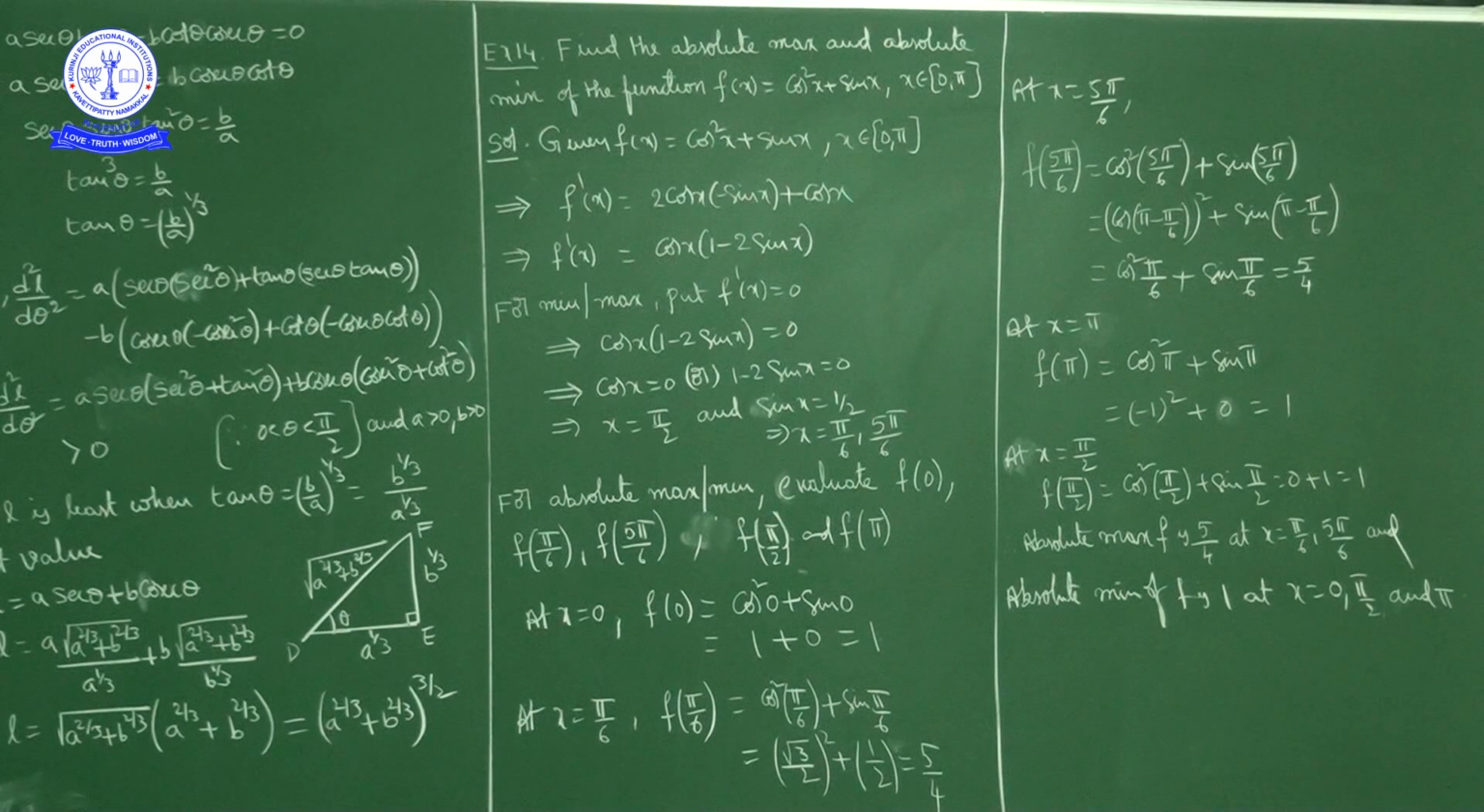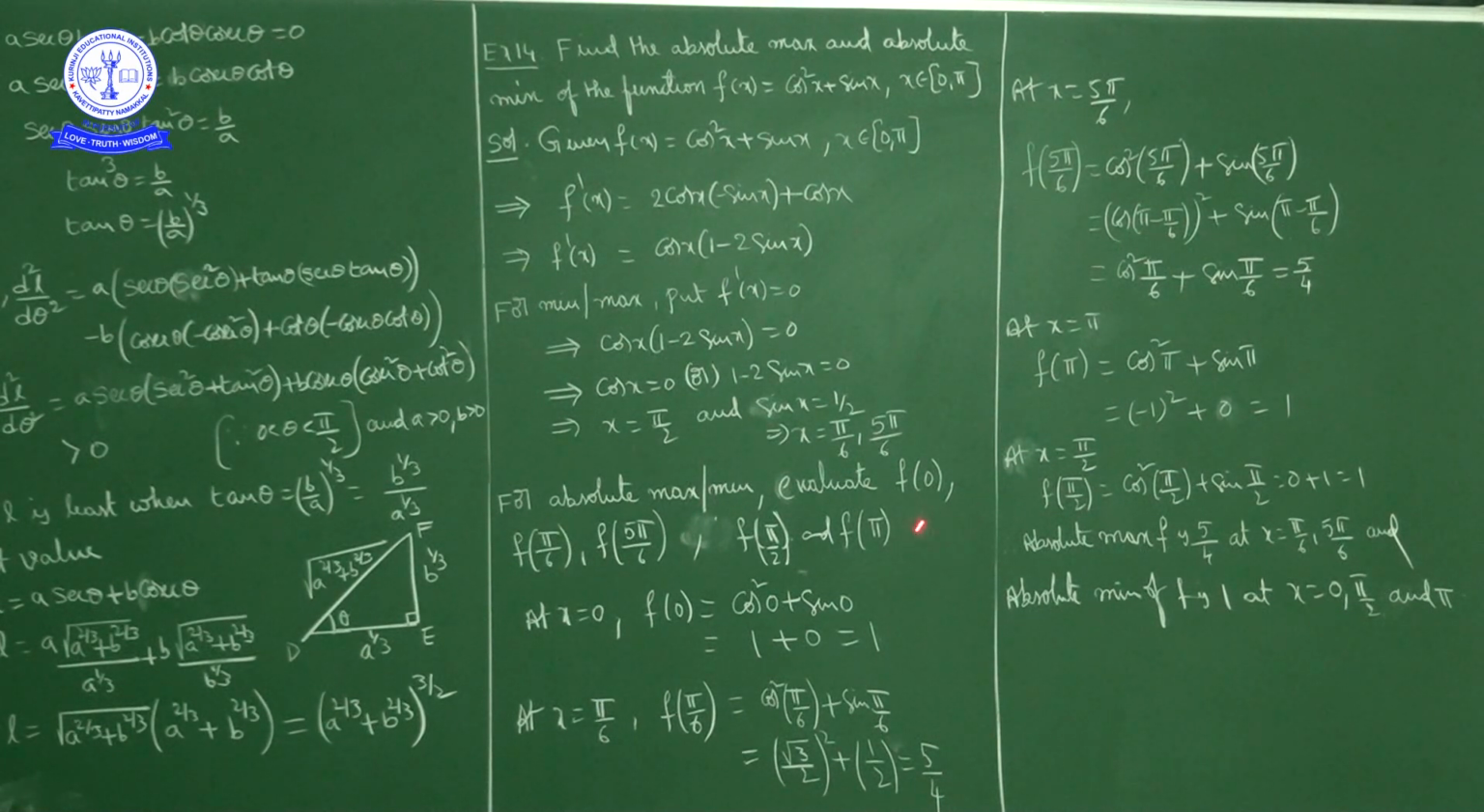Now for absolute maximum and minimum we have to evaluate f of 0, f of pi by 6, f of 5 pi by 6, f of pi by 2 and f of pi, okay. Here we have three critical points, that is pi by 6, pi by 2 and 5 pi by 6. So we have to find the function value at critical points as well as at endpoints of the interval.